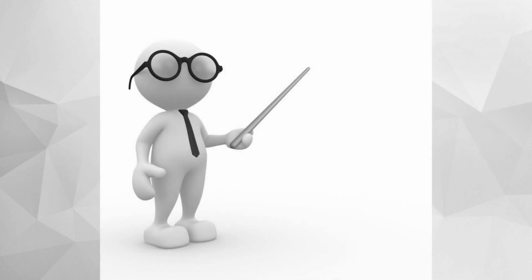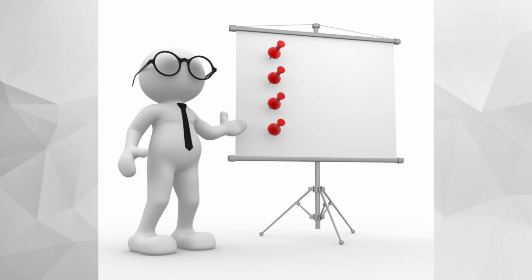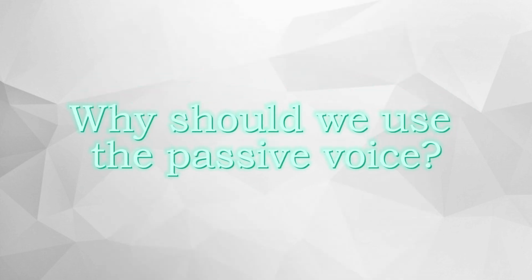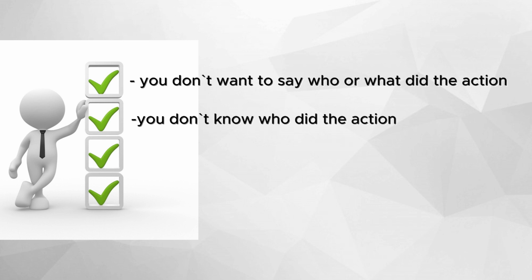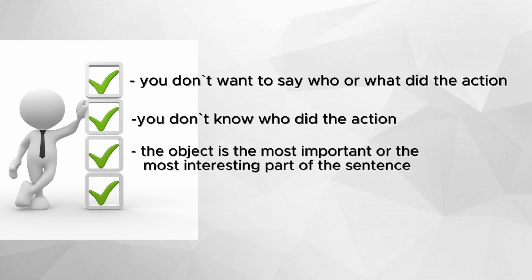Today I will try to sort it out and explain what the passive voice means, and I'll clarify all the details and rules. So why should we use the passive voice? Well, there are times when we don't want to say who or what did the action, or maybe you don't know who did the action, or because the object is the most important or the most interesting part of the sentence. Also, we can use the passive to change the focus of your sentence.